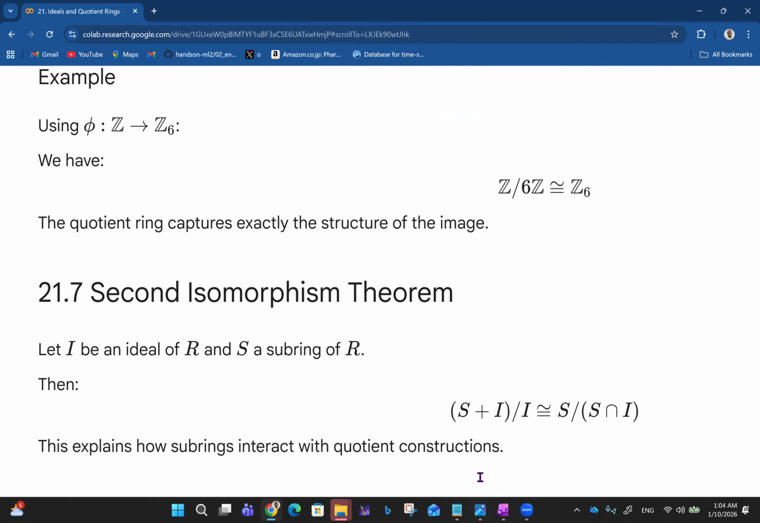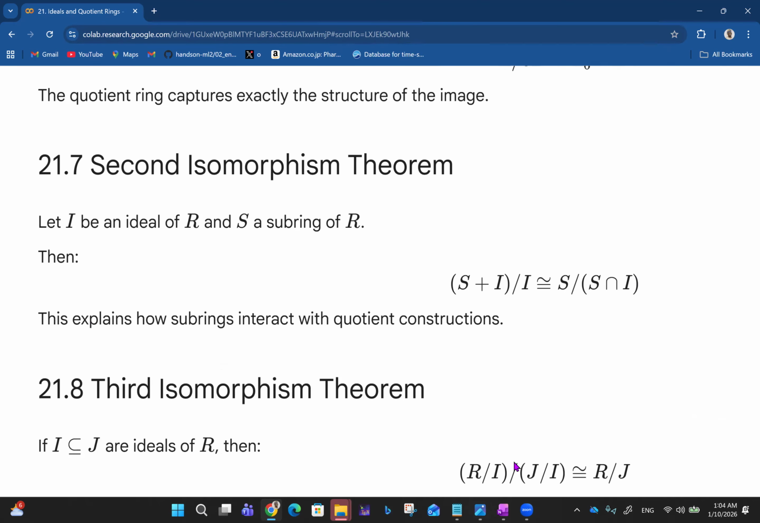Then that takes us to the second isomorphism theorem. Let I be an ideal of R and S a subring of R. Then we say S plus I divided by I is isomorphic to S divided by S intersection I. Exactly the kind of thing we saw for the second isomorphism theorem under group theory. So this explains how subrings interact with quotient constructions.